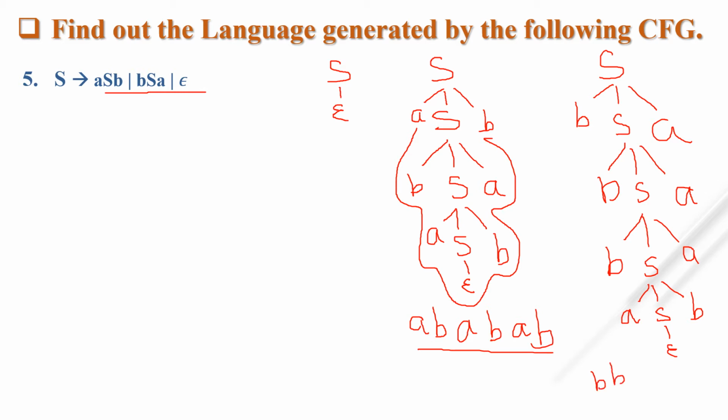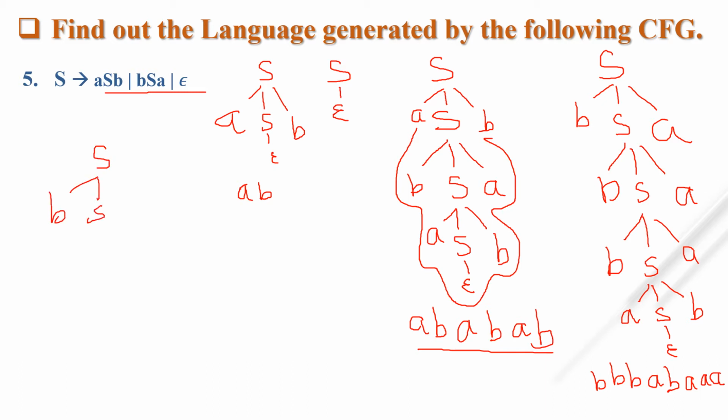B, B, B, A, B and three times A. Now suppose I am taking A S B and instead of S I am putting null. What string do we get from this parse tree? A and B. Another, I am taking S tends to B S A with null, so I get B and A.